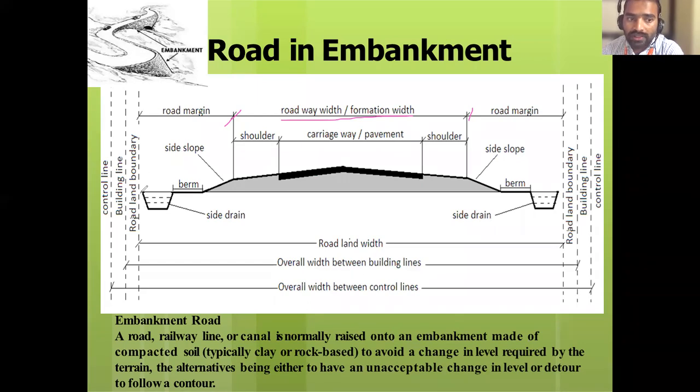So from the outer edge of the drain to the outer edge of the drain, there is a line. This line is called the road land boundary. Where is it? It is outside of the drain to the outside of the drain. The line drawn outside of the drain to outside of the drain is called the road land boundary. It means your road is in between these. After this road land, there is one more line, that is called the building line.